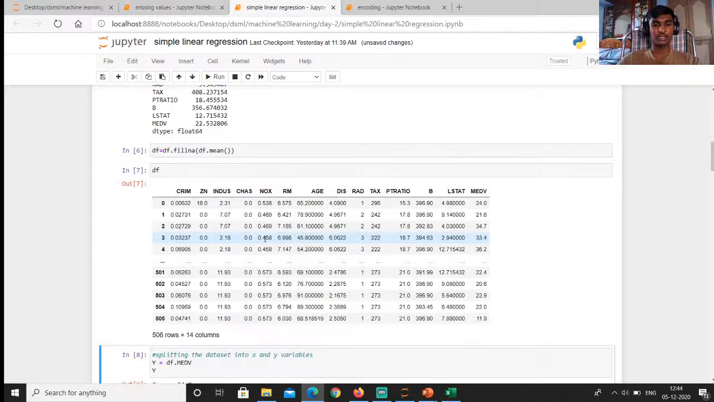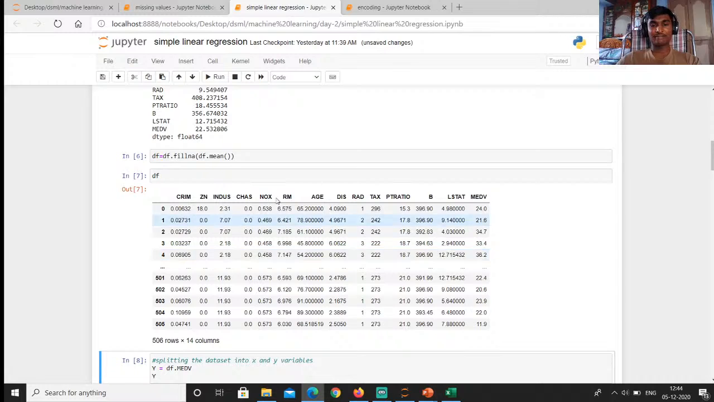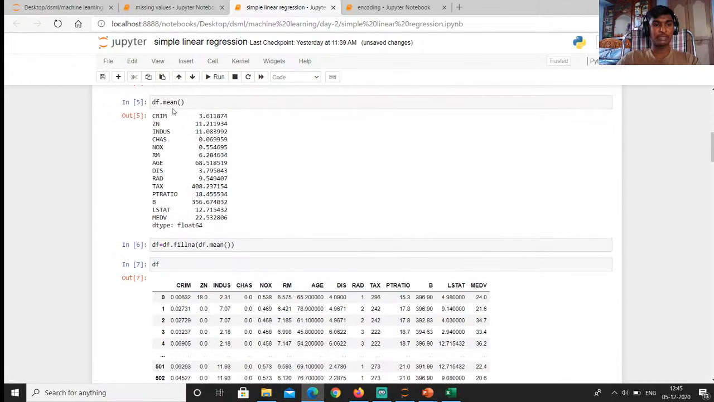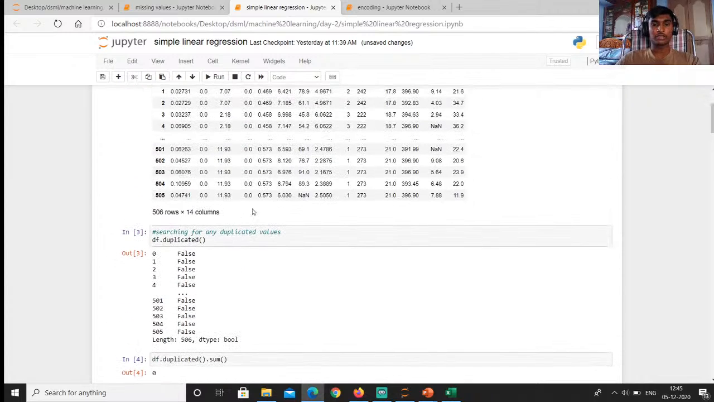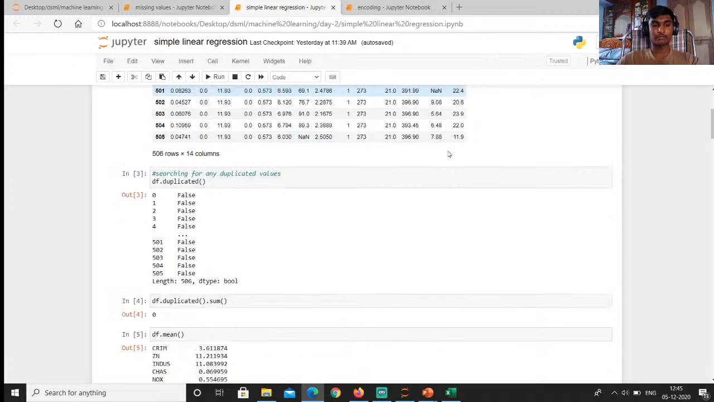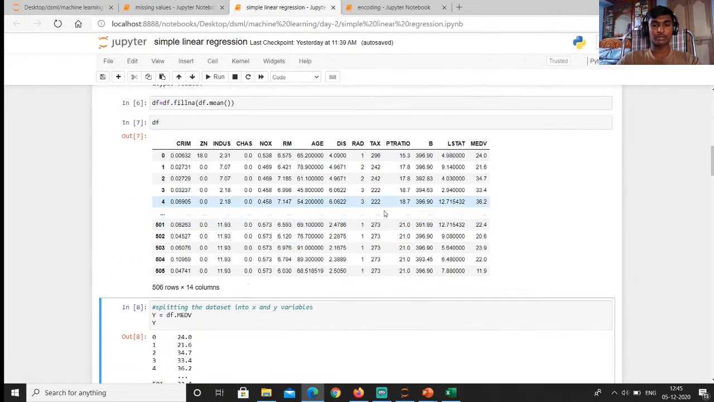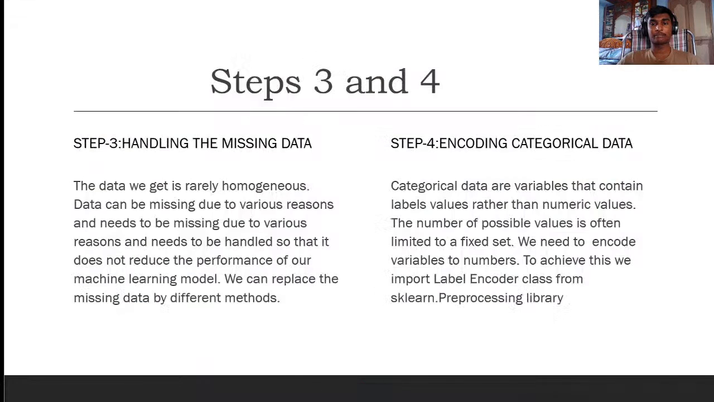You can see we are calling the df dataset. Here you can see the mean value of LSTAT is 12.71543. At row 501 it's NaN, and the fourth one is NaN. You can see that at 501 it is 12.715432 and the fourth is 12.715. The mean value has replaced the NaN values. That is the third step.